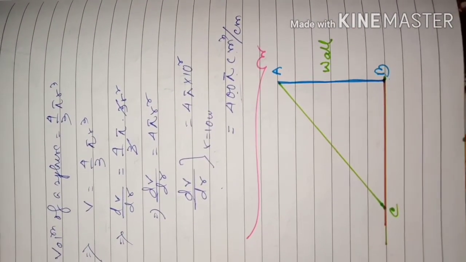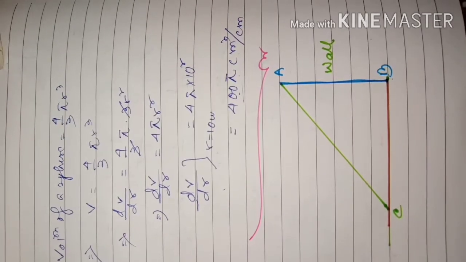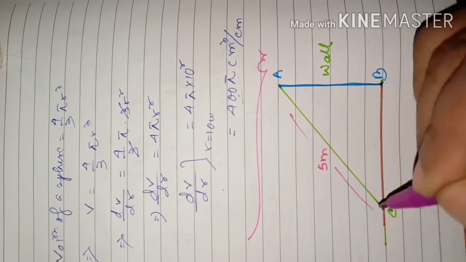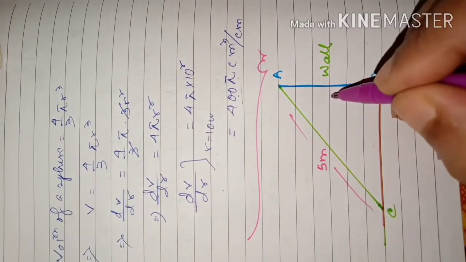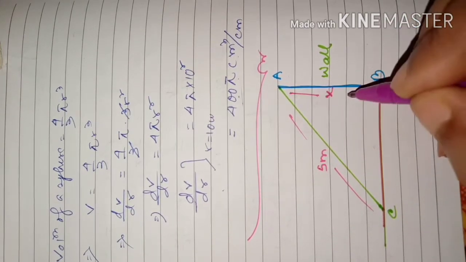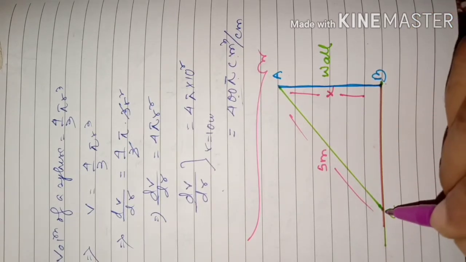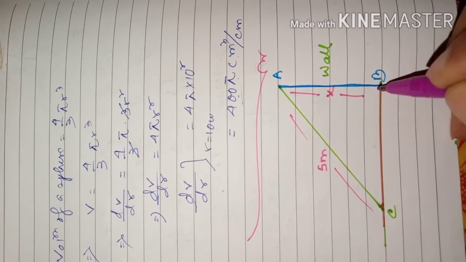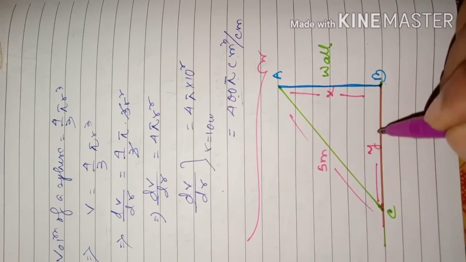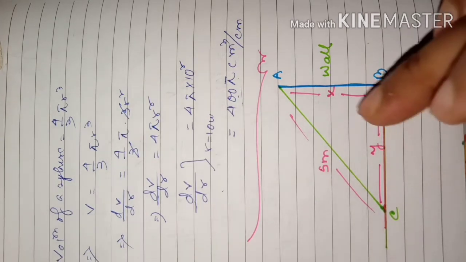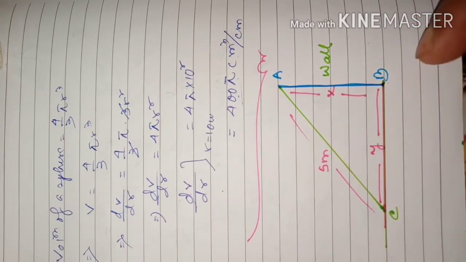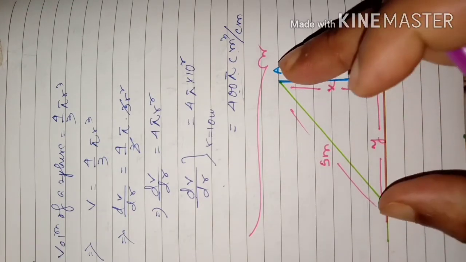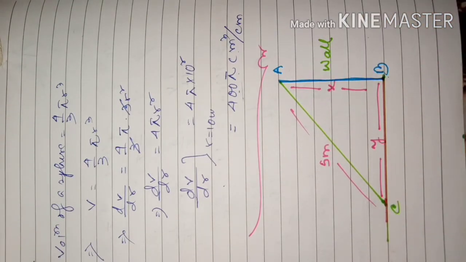Now this ladder is given here. Ladder is 5 meter long. And the wall is suppose x meter. And the foot of the ladder where it touches the ground, suppose that distance from the wall is y meter. And what is the relation between x and y? X square plus y square equal to 5 square. You understand that now? So what this AC is here? Ladder.